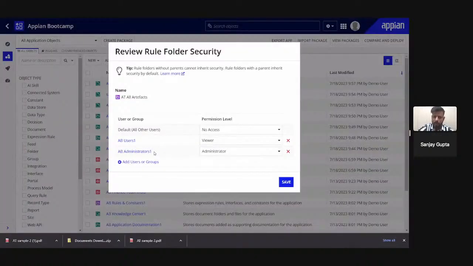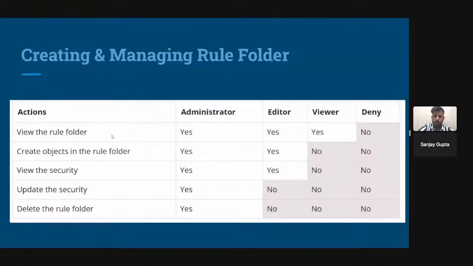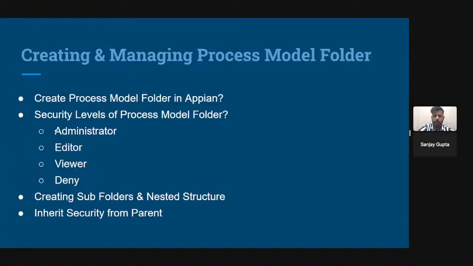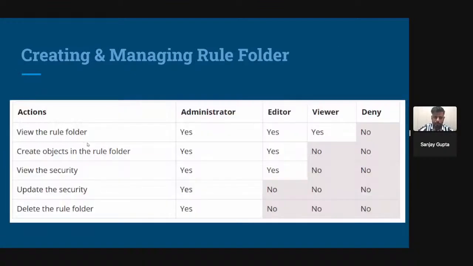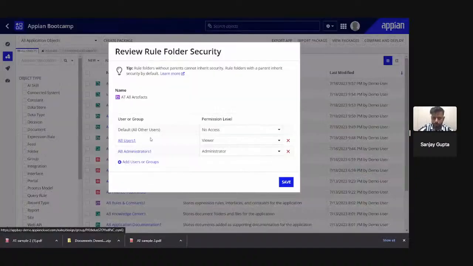But suppose I am not part of this group, but I am part of this AB user 1, and this AB user 1 has the viewer security only. In that case, I can only see this particular rule folder. I cannot take any other action. I cannot create artifacts in this particular folder, or view the security also. I can only see that particular rule folder.